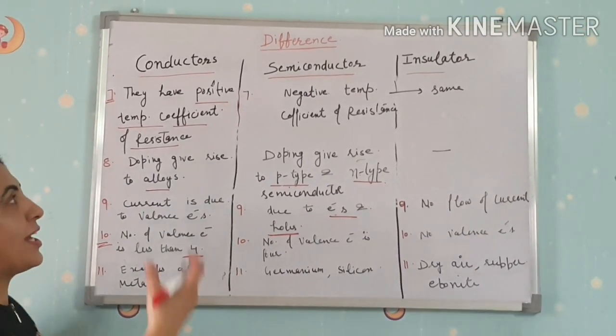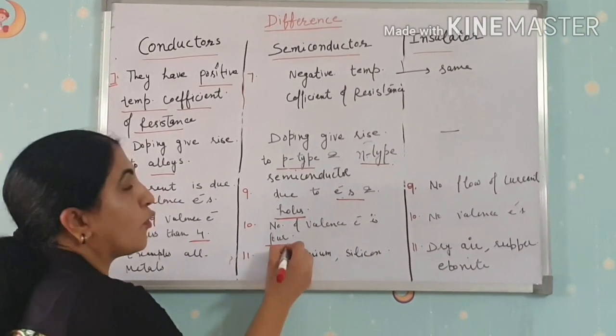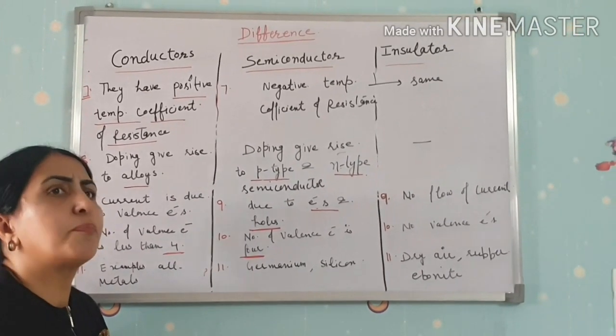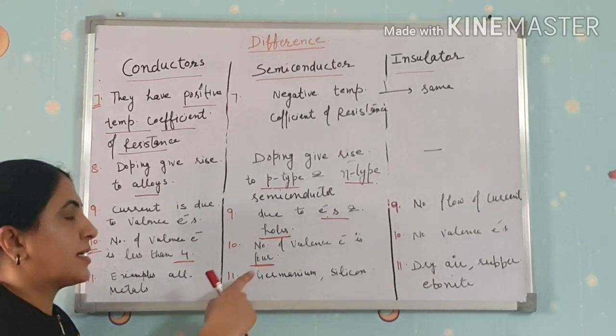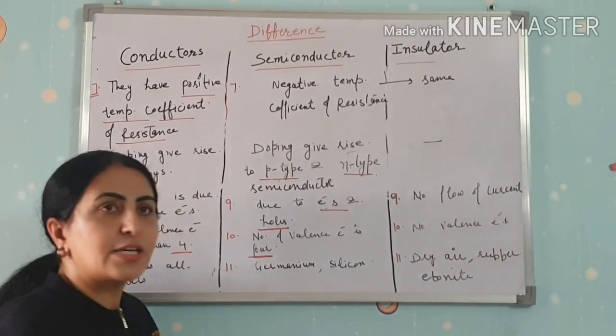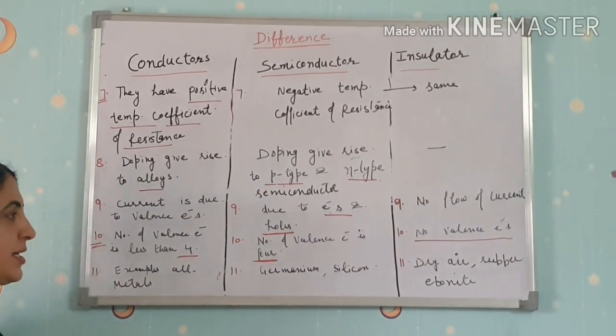When it becomes 4, then it is a semiconductor. The number of valence electrons in the case of pure semiconductors, that is germanium and silicon, is 4. And there are no valence electrons in the case of insulators.